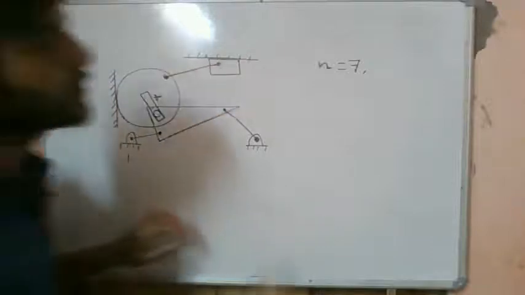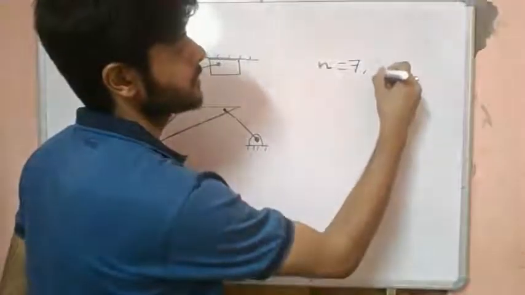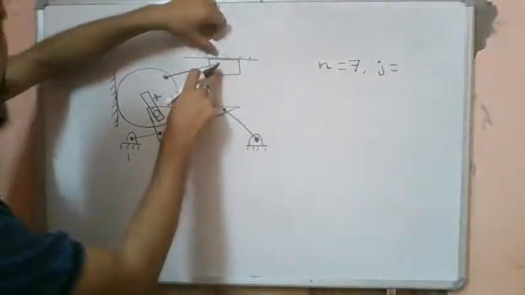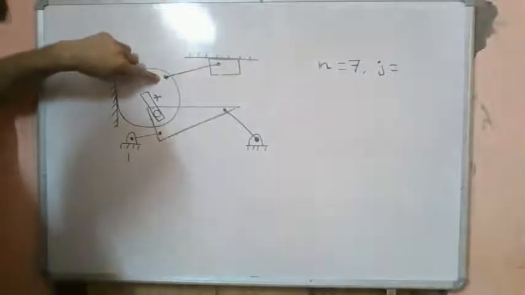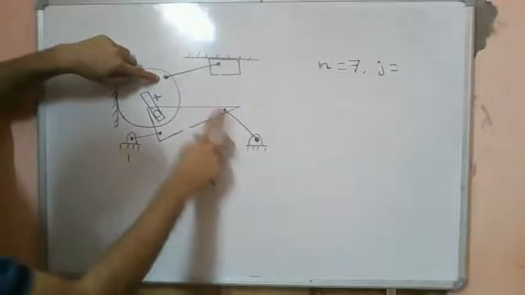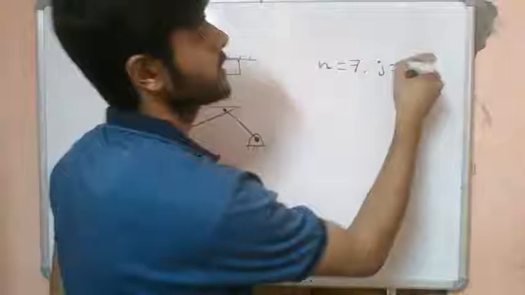Now let's find the number of lower pairs. We have one prismatic pair, one revolute pair, and so on, giving 7 lower pairs.